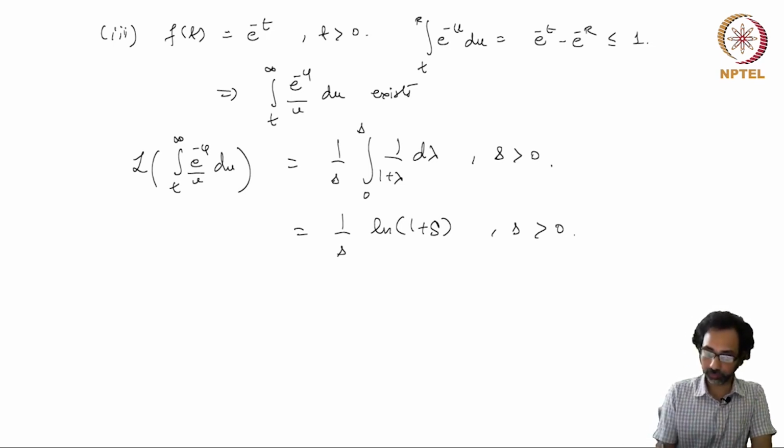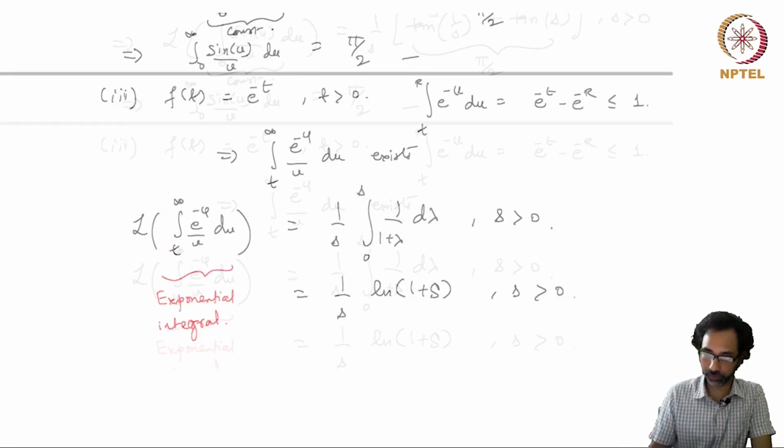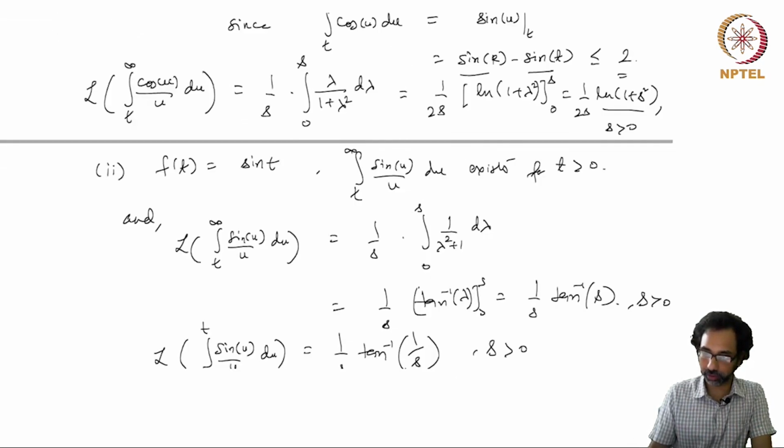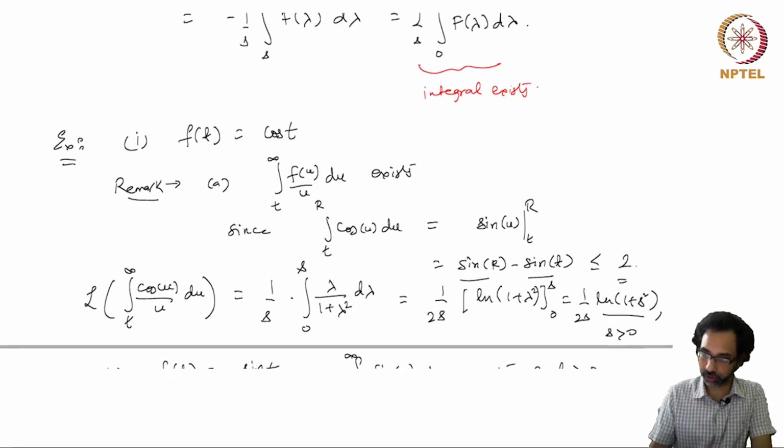Now these integrals have a special name. This is called the exponential integral, and the one before, for cos t, this is known as the cosine integral.